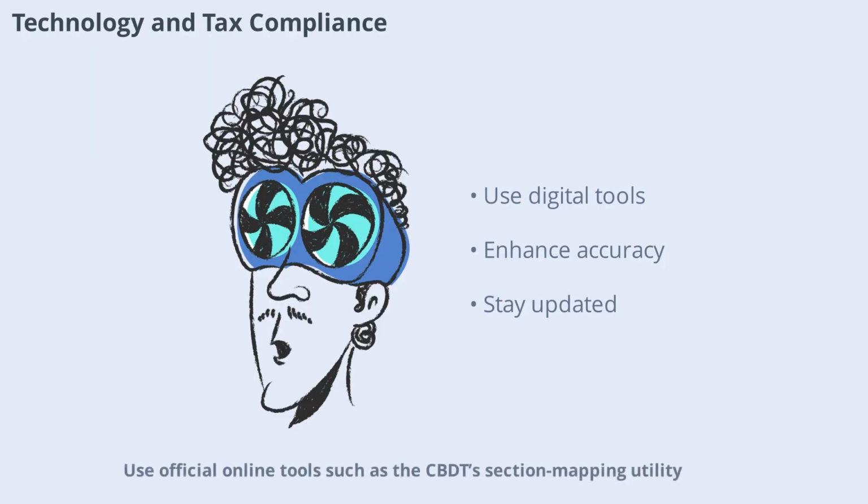Use official online tools such as the CBDT's section mapping utility and stay updated with digital resources for the latest legal developments. Digital diligence enhances accuracy and efficiency in M&A tax planning.